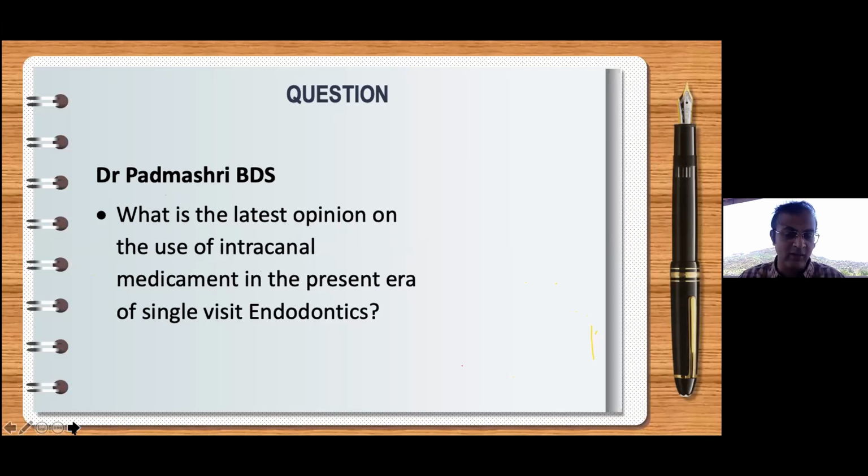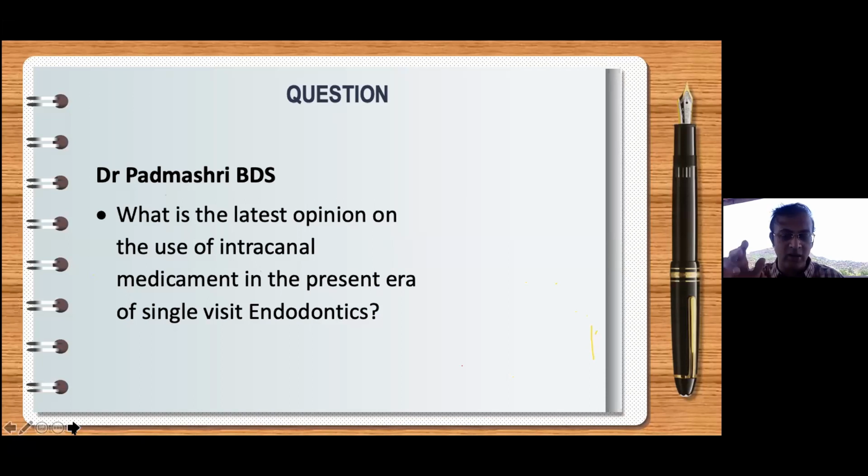But just in case you want to, you could use something simple like chlorhexidine as an intracanal medicament, or you could use calcium hydroxide. Now, calcium hydroxide can block the canals, especially the yellow paste can block the canals badly. I use the water based, that is white paste, and that too I may dilute.